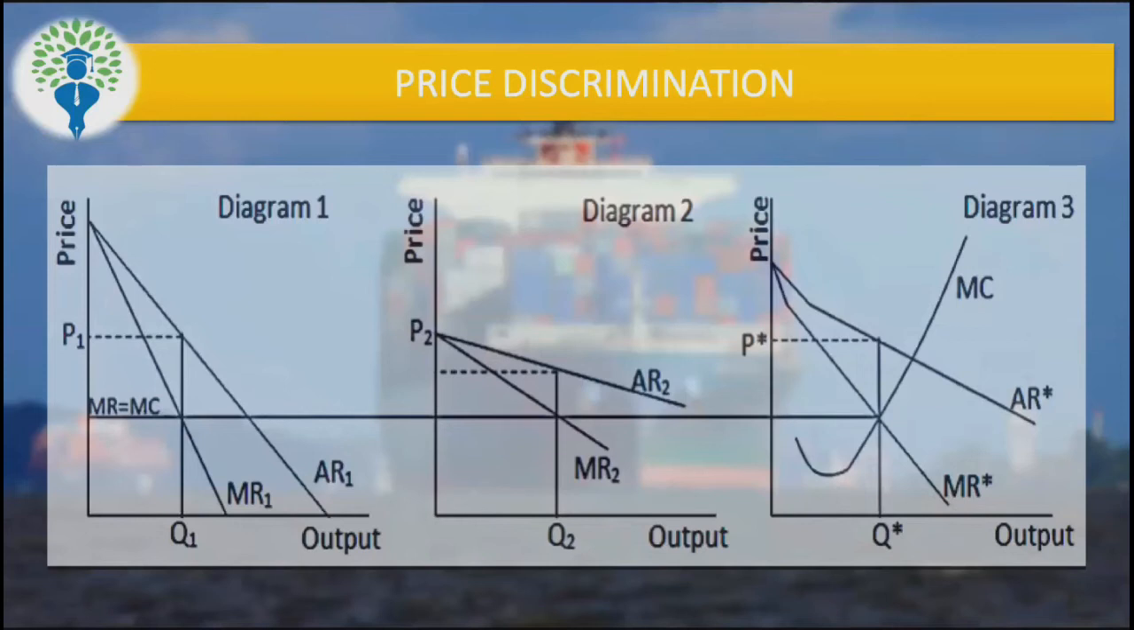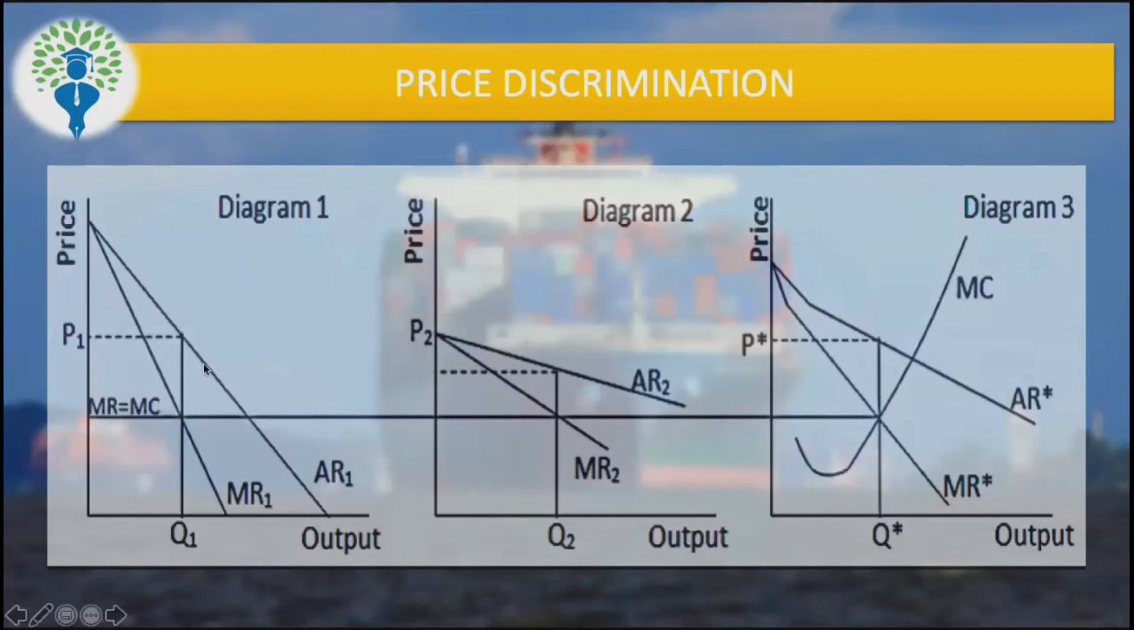So let me brief you again. In case of dumping, a company or firm charges two different types of prices. One is a higher price in the domestic market and a cheaper price in the foreign market, right? And how did they do this? This has been explained with the help of this diagram.